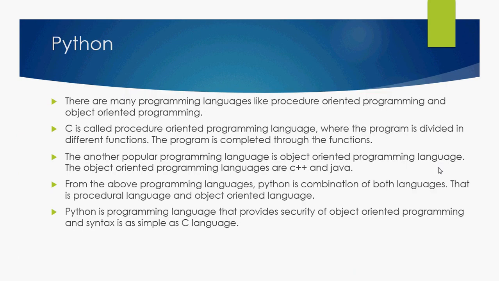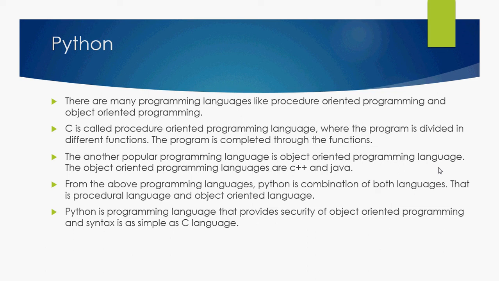In this slide, if we are talking about Python, then it is a combination of two languages: a procedure oriented programming language and an object oriented programming language. If you are aware of procedural oriented programming languages, then C can be identified as a procedural programming language, and C++ and Java are identified as object oriented programming languages. Python is a combination of both, a procedural programming language as well as an object oriented programming language.